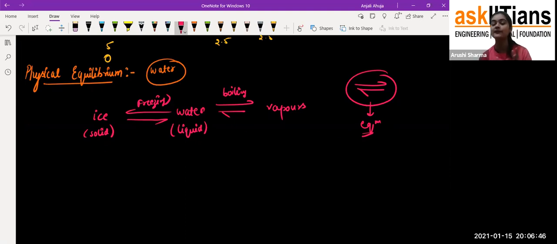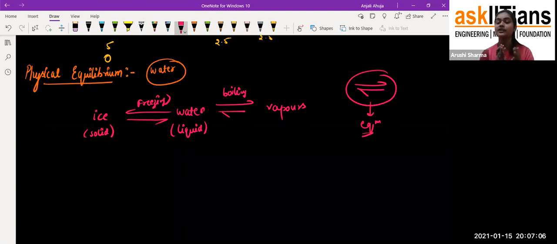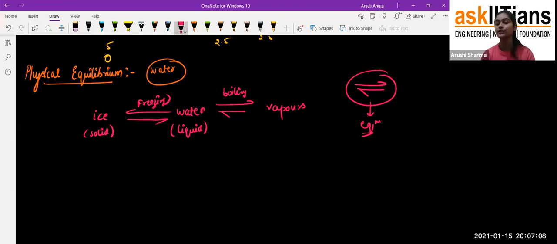For example, if I have a container and I pour some water into it and keep it in the refrigerator, after 3 or 4 hours what I will find is that there will be ice only. And the same condition applies if I put that container of ice outside the refrigerator for some time: the ice will convert into water. So these two are reversible processes.